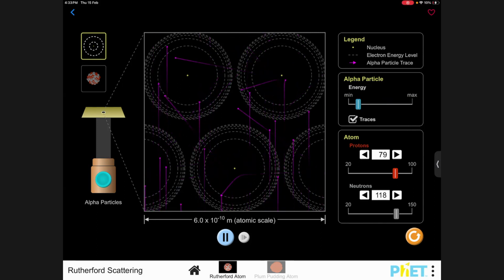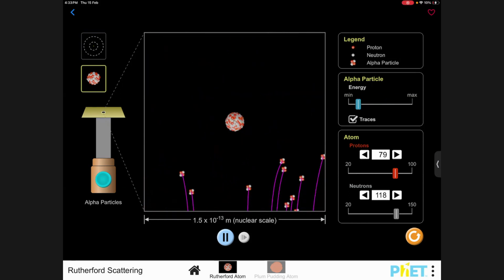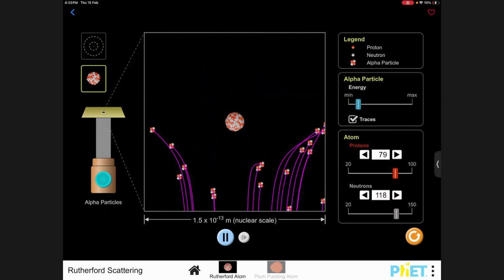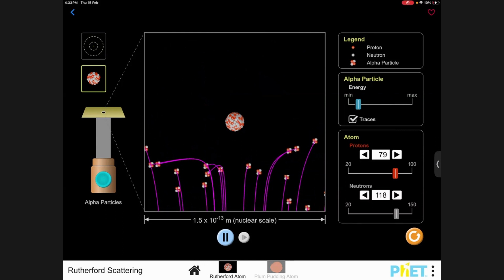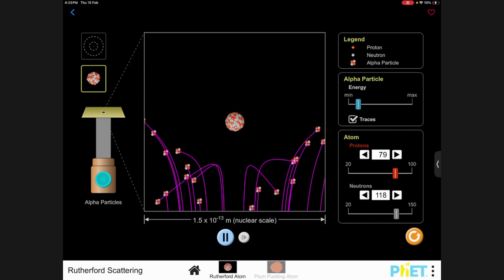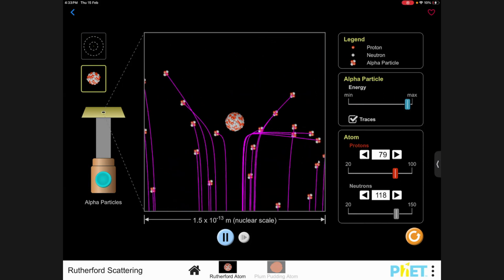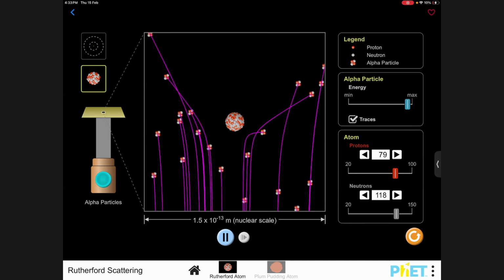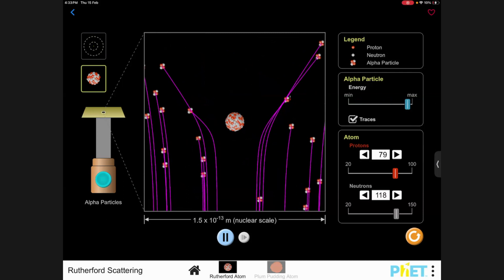They're barely making it next to the nucleus, and with such slow particles the repulsion is so strong that they go back. Whereas if I make them very fast, they have enough energy to go past almost, so there are fewer deflections. You get my point?